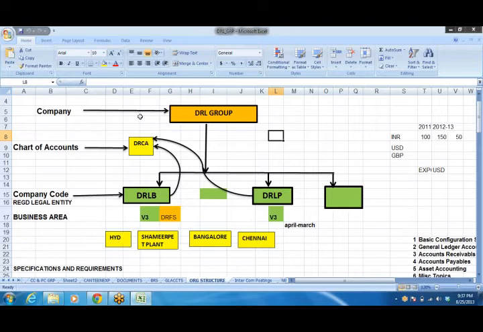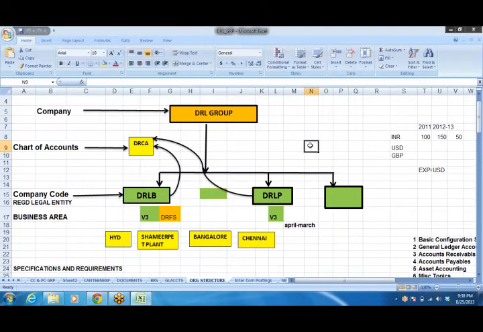So the total group is called company in case of SAP. The group, what is the group company? We call it SAP company. Under the group, any number of companies, as per the legal requirement, that is nothing but a registered legal entity, we call it company code. So the companies under the group, we call it company code. The company code is nothing but a registered legal entity as per the Companies Act of any country it may be, right? So that should be defined as company code. So this is the group company and the company code.